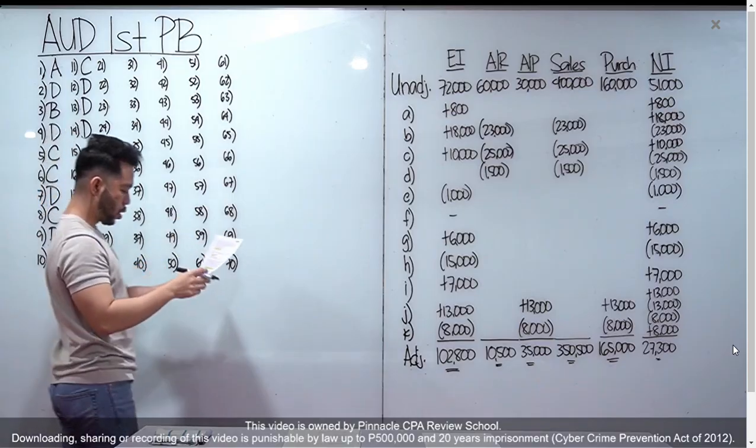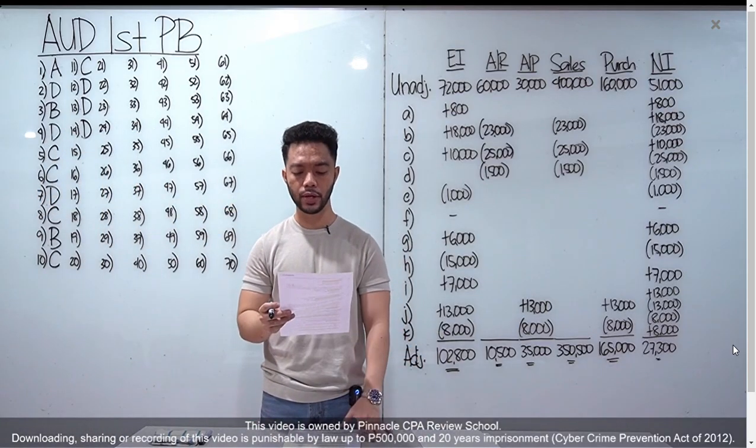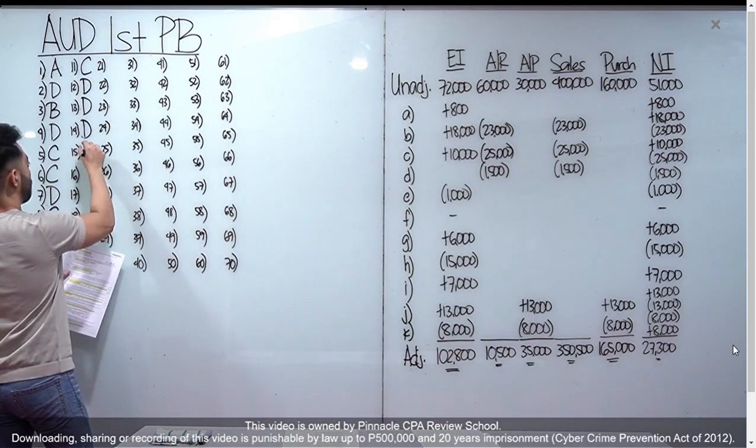Okay? Number 15, the blank sets the scope. That is the overall audit strategy, timing and direction of the audit, and guides the development of a more detailed audit plan. Letter A for number 15.